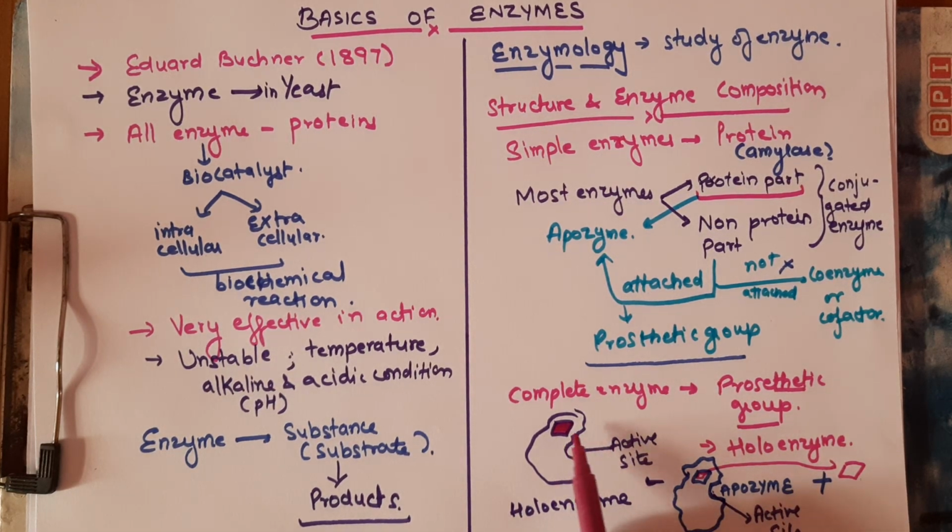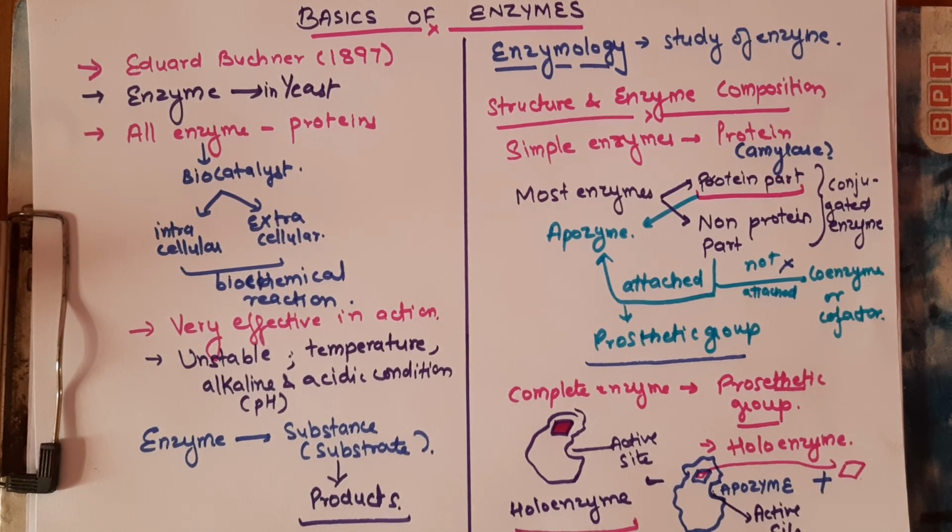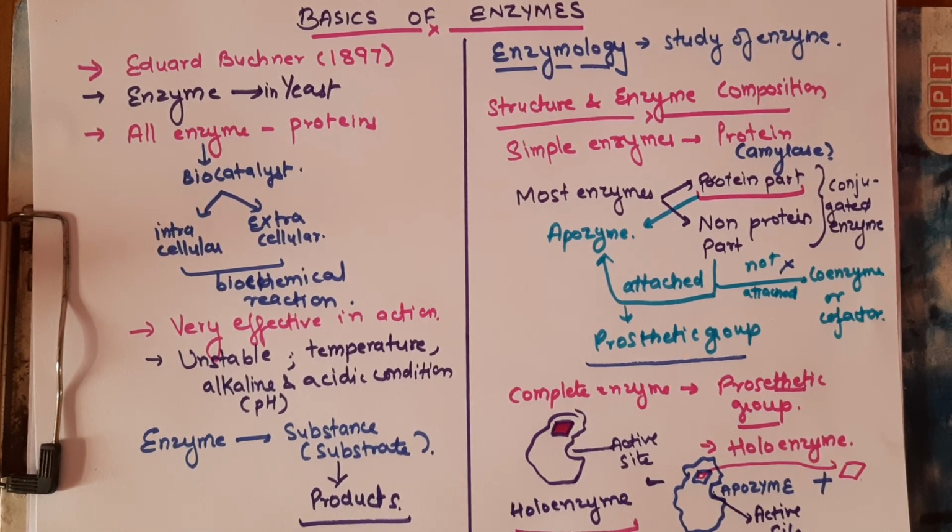Only when it is tightly fitted or attached is it known as a holoenzyme. Without the prosthetic group, the protein part is only the apoenzyme. But when the apoenzyme and the prosthetic group are held together, it is a complete enzyme, known as the holoenzyme.